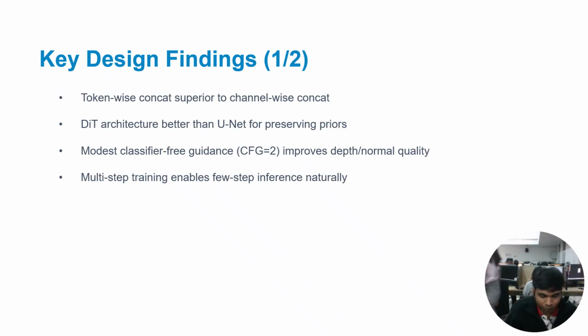Through comprehensive ablation studies, the authors discovered several key differences. First, token-based concatenation is superior to channel-based concatenation for combining inputs. Second, the DiT architecture is better, preserving pre-trained priors. Third, classifier-free guidance with a scale of 2 improves depth and normal quality. And fourth, multi-step training naturally enables few-step inference without additional manipulation.